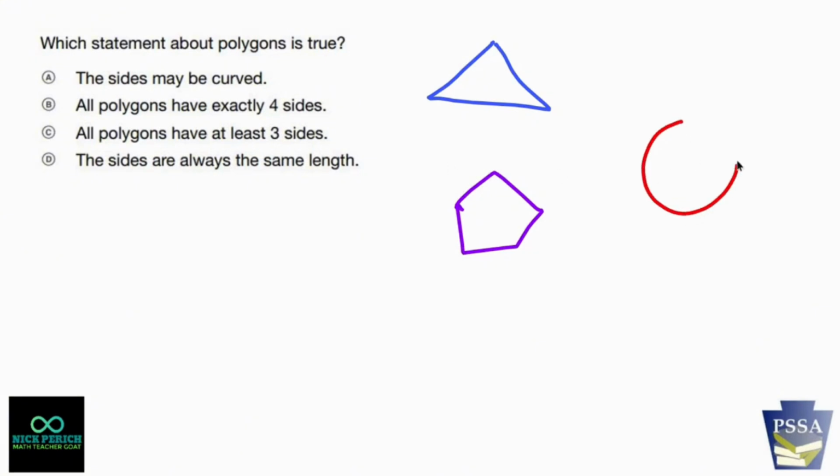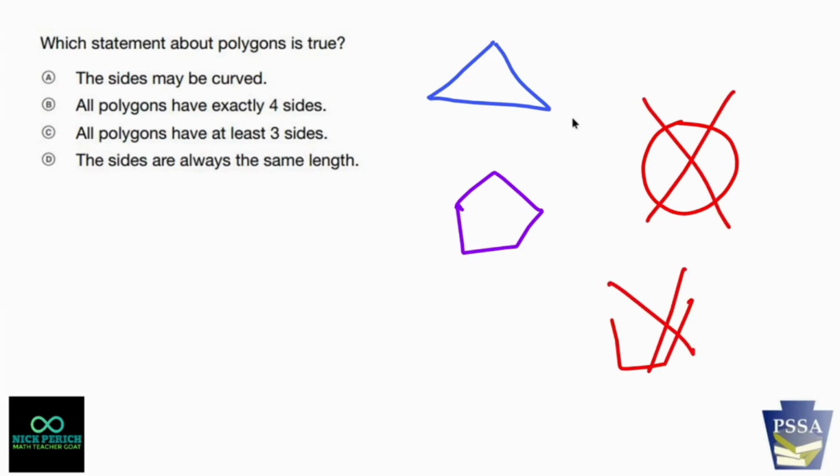You are not a polygon because you're circular. You are not a polygon because it's open, so I need something with straight lines that are closed. So the lines may be curved? Nope. All polygons have exactly 4 sides? Nope. All polygons have at least 3 sides?